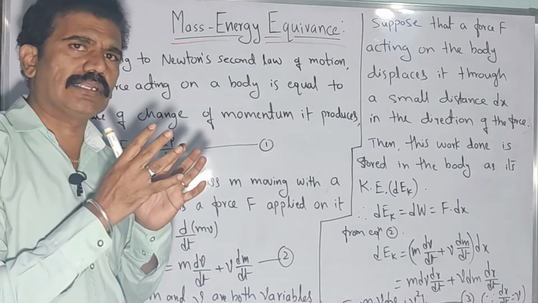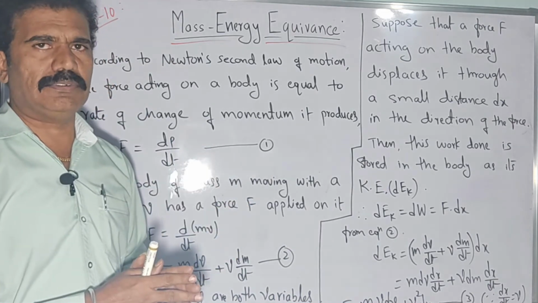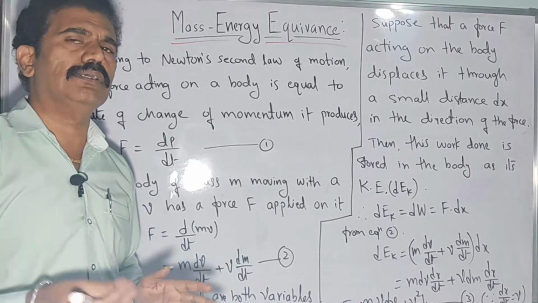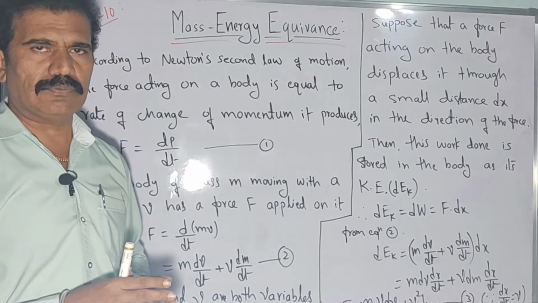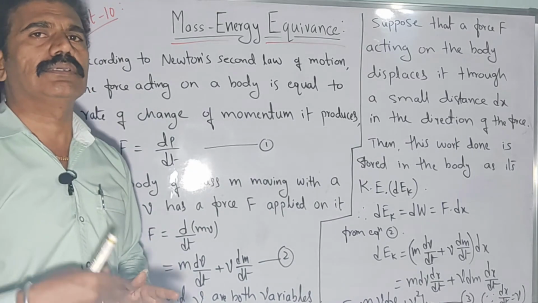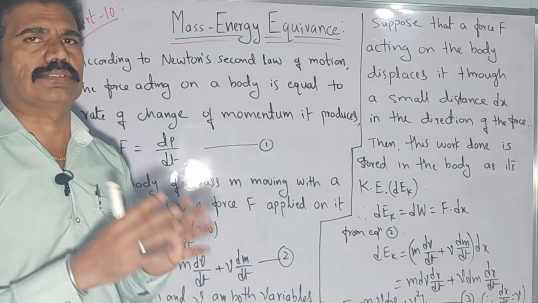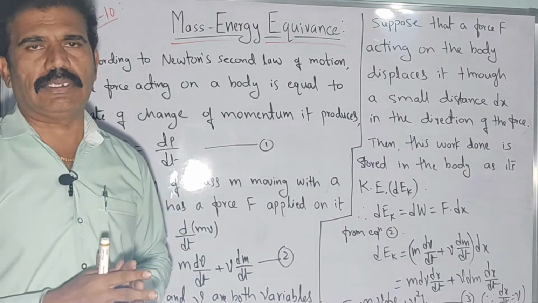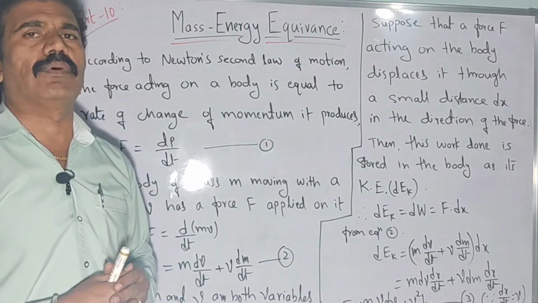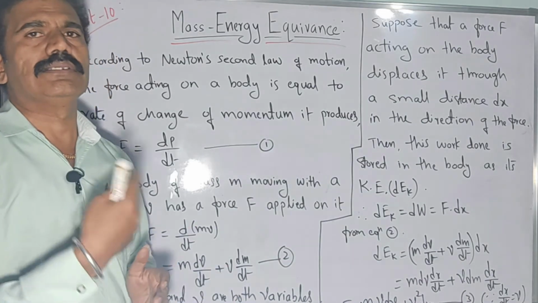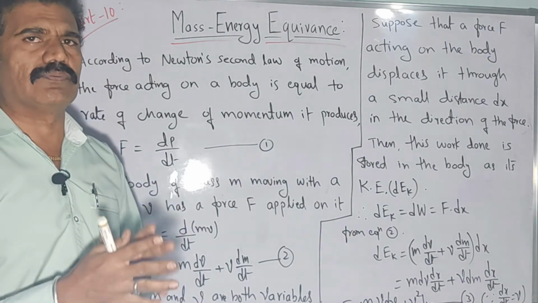Based on that classical concept, and by using the special theory of relativity on the mass variation with respect to its velocity, in the last video we have discussed that the mass is not an absolute quantity. It is a variant quantity with respect to the observer, so when the body is moving with certain velocity, it is found to be different for different observers.